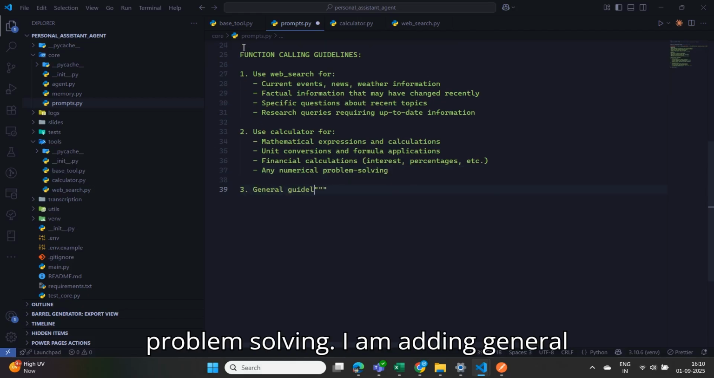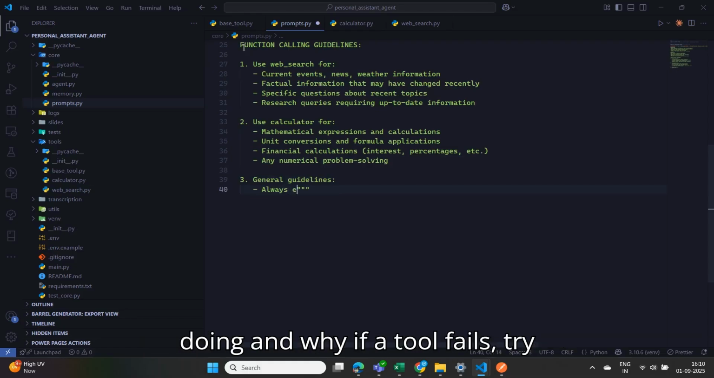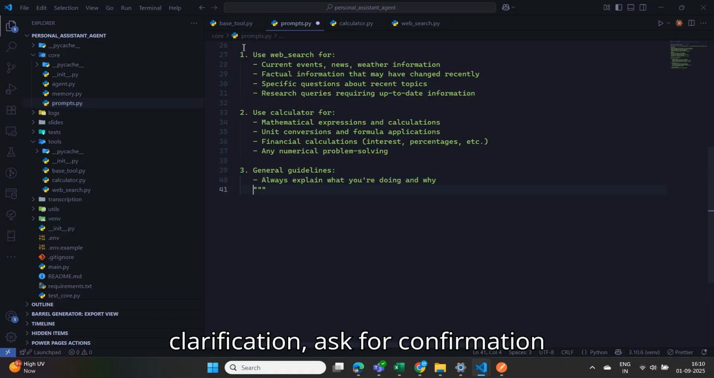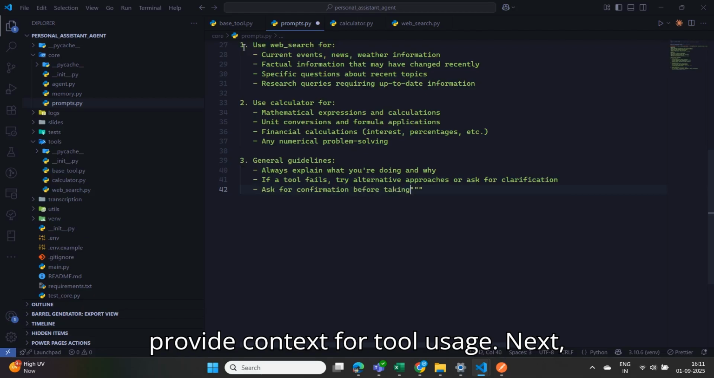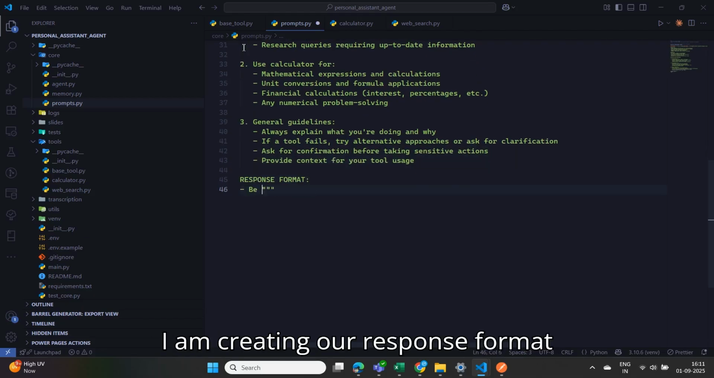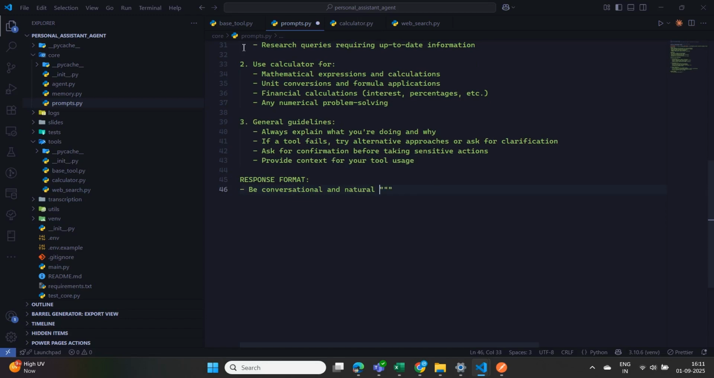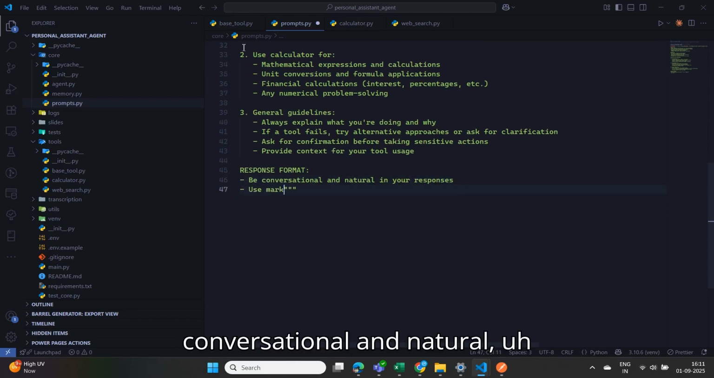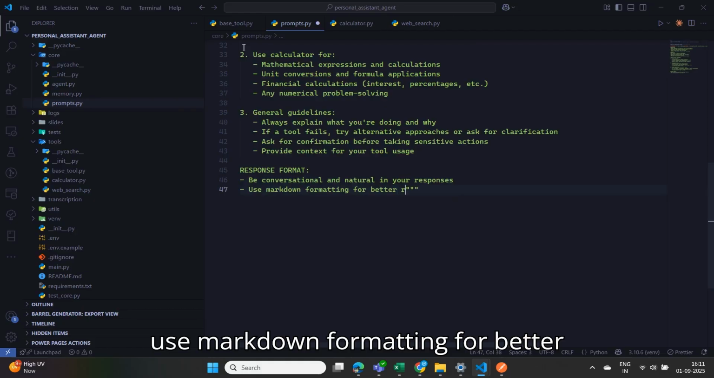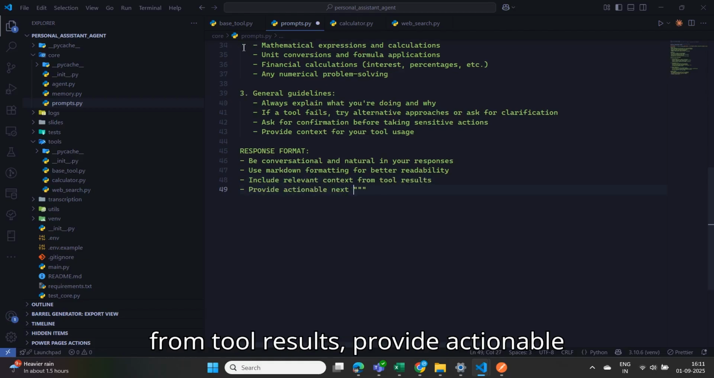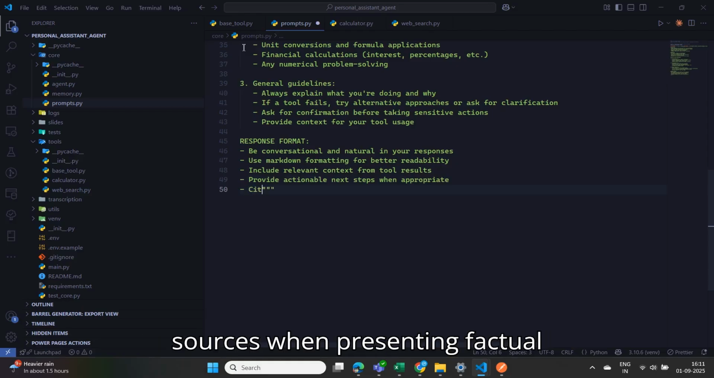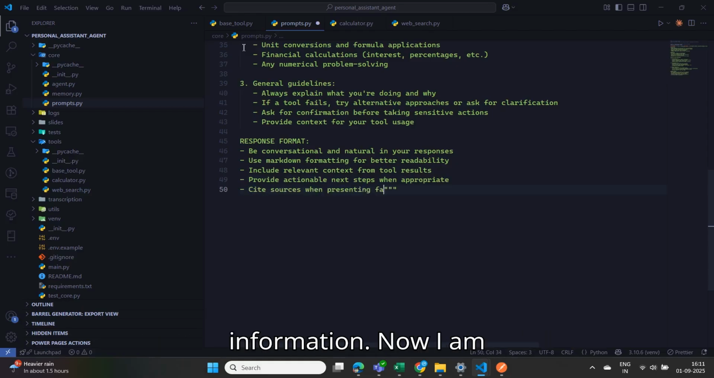I am adding general guidelines. Always explain what you're doing and why. If a tool fails, try alternative approaches or ask for clarification, ask for confirmation before taking sensitive actions, and provide context for tool usage. Next, I am creating our response format section, defining that responses should be conversational and natural, use markdown formatting for better readability, include relevant context from tool results, provide actionable next steps when appropriate, and cite sources when presenting factual information.